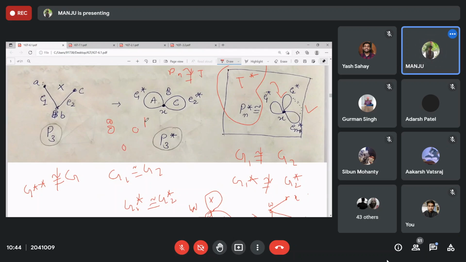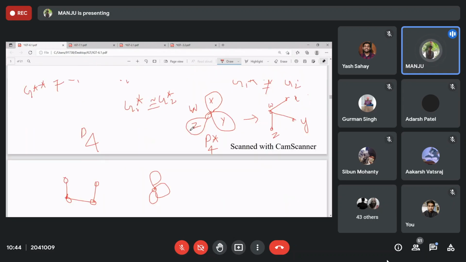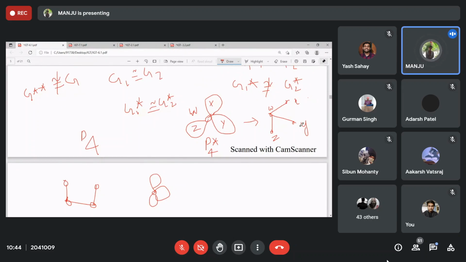A, B, C. A is adjacent to B, B is adjacent to C, not A. Clear? So the dual of the dual of P3 will be isomorphic to P3. Clear? P4: there is 1 vertex and 3 loops. This we have already discussed, right? So you will get the dual of the dual is K13.